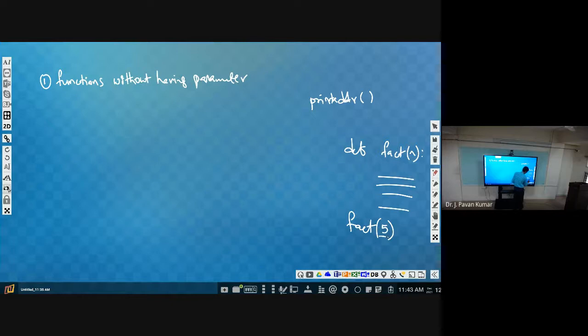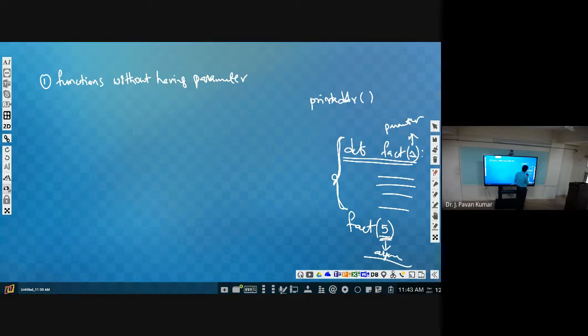Now 5 is called an argument, whereas n is called a parameter. This is the parameter, this is an argument. Whatever variables we have in the definition of the function, those we call parameters. This entire thing is the definition, not only this line.